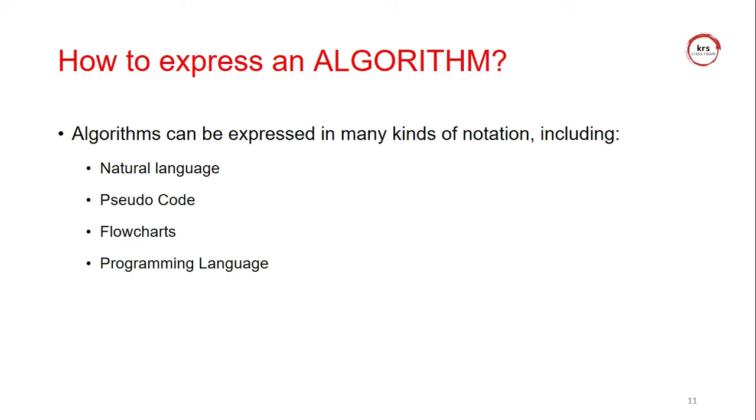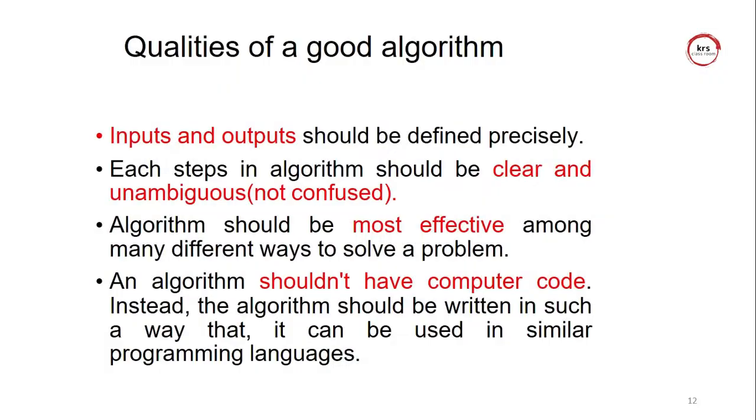And the algorithm can be expressed in many kinds of notations: natural language, pseudocode, flowchart, or programming language. So it can be expressed in various types. And the qualities of a good algorithm: the input and output should be defined precisely. It is entirely based on the input and output. Then only can we perform some operation to get the output. And it should not be confusing in the number of instructions. The instructions should be very clear.